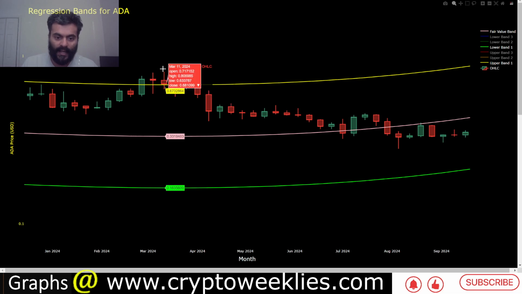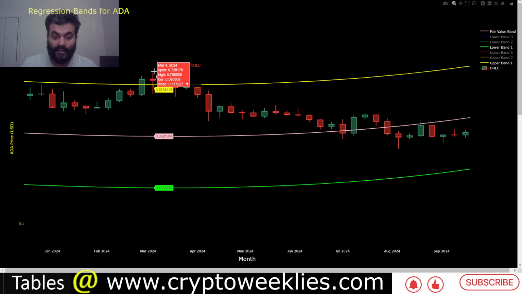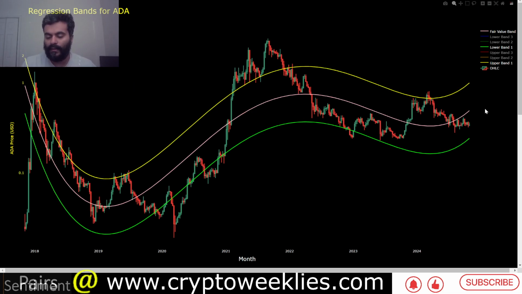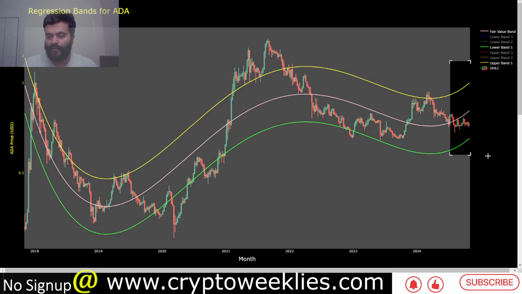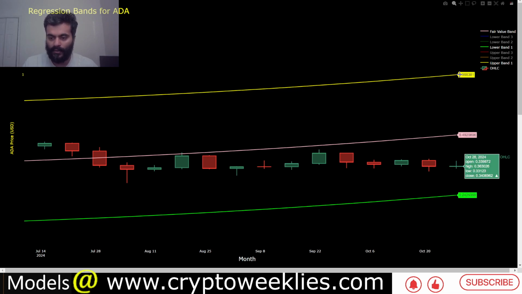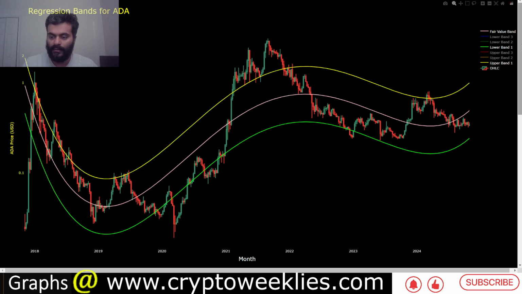The prices went as high as about 73 cents over here. You can see the high was at around 79 cents at one point at a weekly level, but the weekly close was at around 72 cents. So now that we are in the later half of 2024, almost 2 months away from 2025, the 1 standard deviation ceiling price at this point is at around 99 cents, and the 1 standard deviation floor is at around 24 cents. So that is the range of most interest.